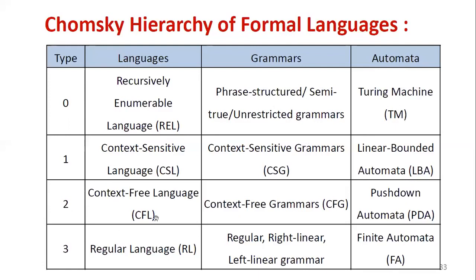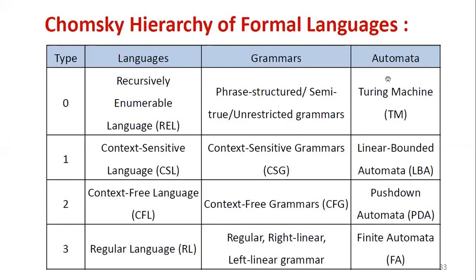You also have to remember these acronyms, because in examinations or notations they won't give full forms; they will simply give the acronym. So remember the abbreviations as well as their notations. Coming to type 1, its language is called context sensitive language, acronym CSL. Its grammar is context sensitive grammar, abbreviated as CSG.